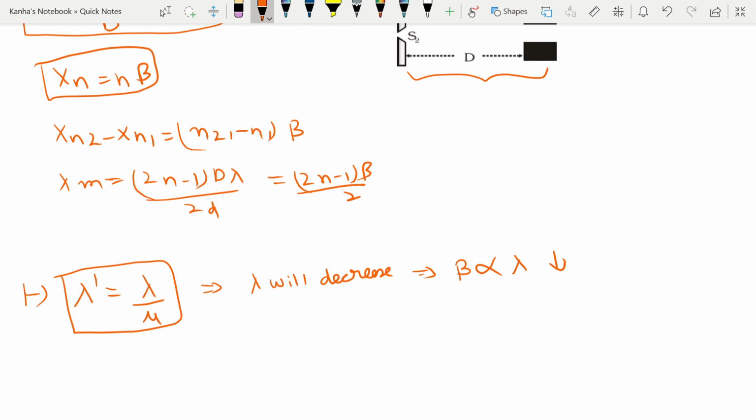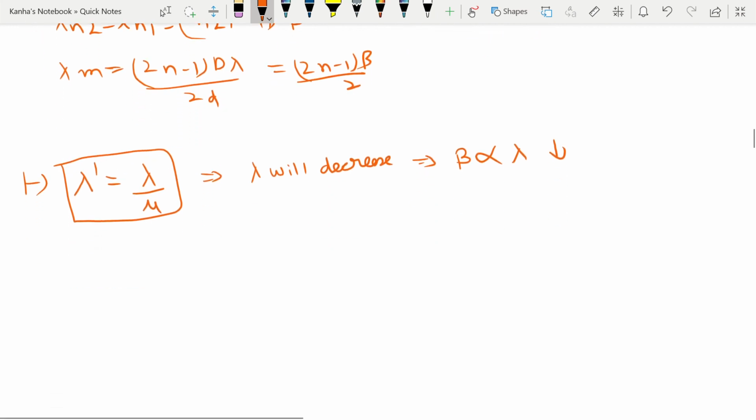Also, what happens with an increase in the distance between the slit and the screen, D? If you increase the distance, the angular width of maxima does not change, but the fringe width beta increases linearly with D, and the intensity of fringes decreases. Also, if an additional phase difference of pi is created in one of the waves, then the central fringe becomes dark. I'll just write these points because they often try to confuse you with these.